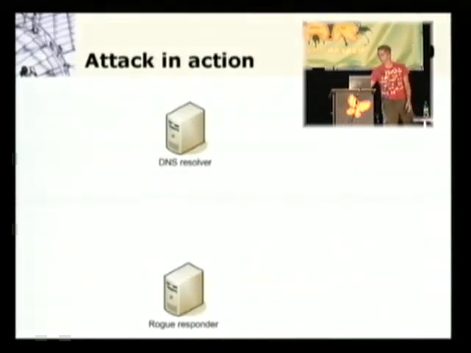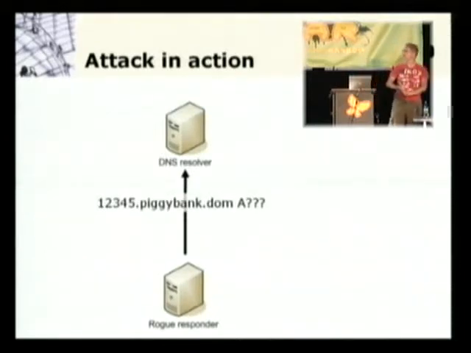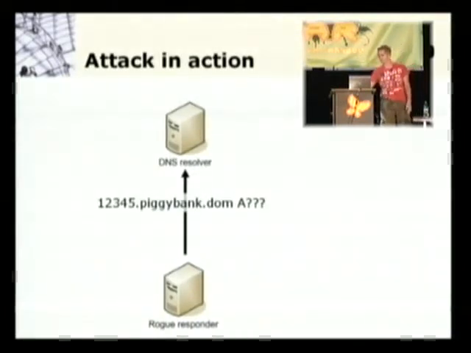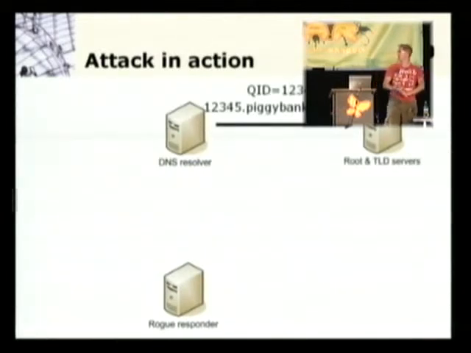I have a rogue responder somewhere, and it's going to query a vulnerable resolver by asking it for a name that it knows will probably not be in the cache. So it's going to ask for a nonsense host name, 12345.piggybank.domain. What the resolver will do is send a query to the root server and then on to the top-level domain servers, etc., to find out if they can help it along to find the answer for what is the address of 12345.piggybank.domain.